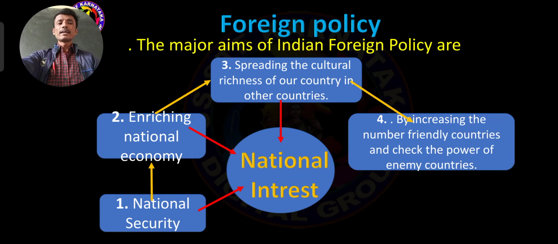Got it? By increasing the number of friendly countries and checking the power of enemy countries, we can maintain the foreign policy. So this is the fourth major aim or ambition.